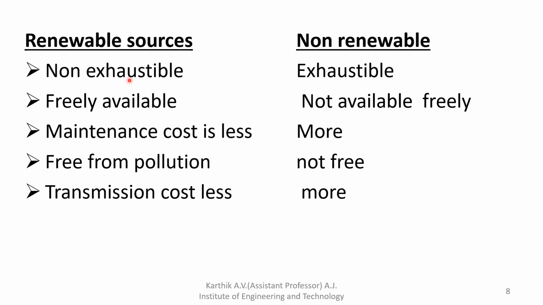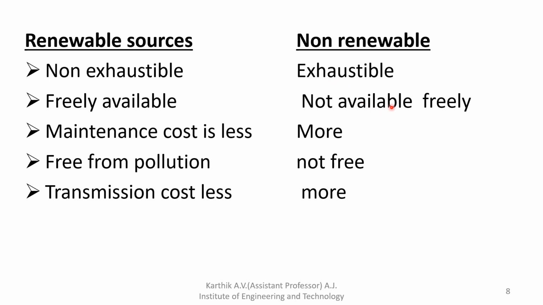Renewable energy sources are non-exhaustible in nature, and non-renewable energy is exhaustible in nature. Renewable energy is freely available, naturally available energy, while non-renewable is not available freely.